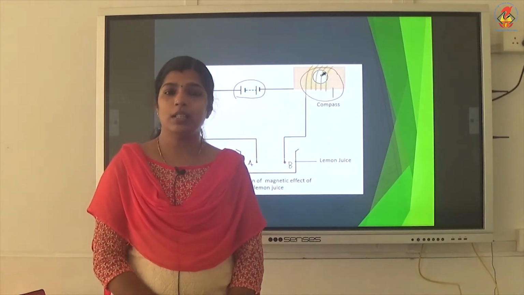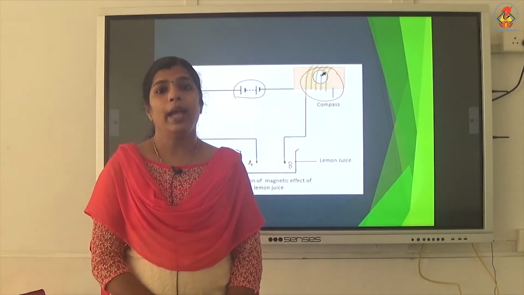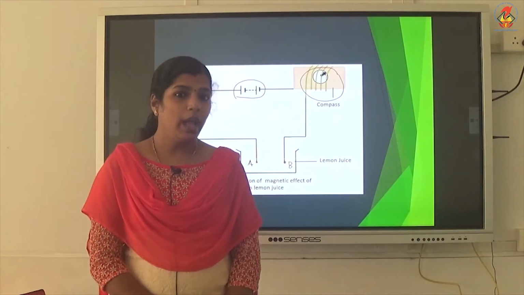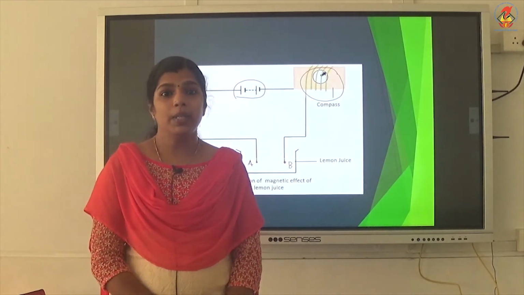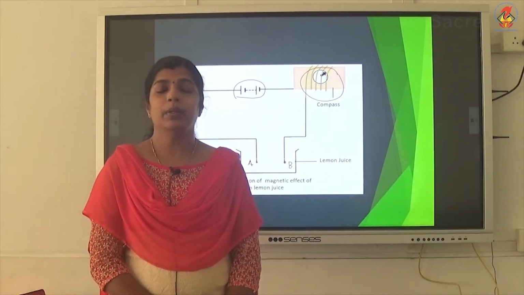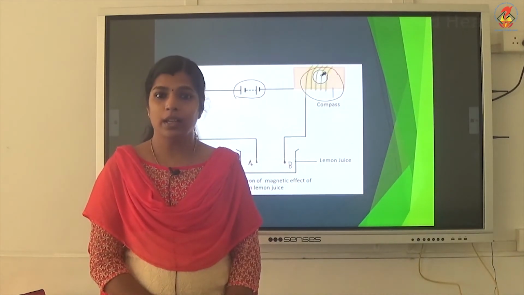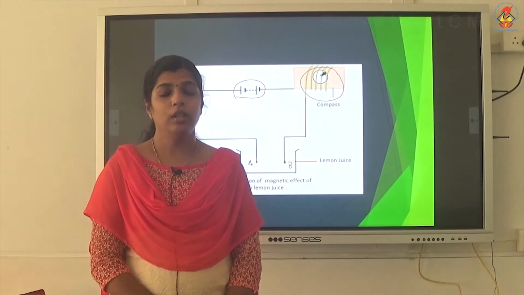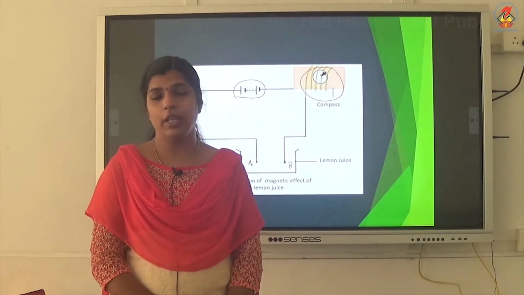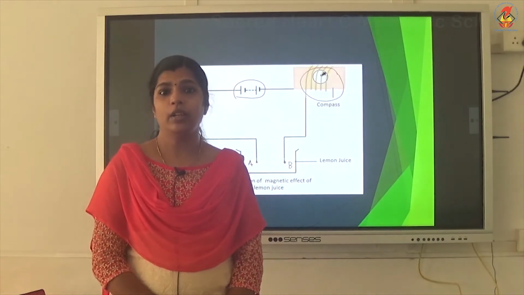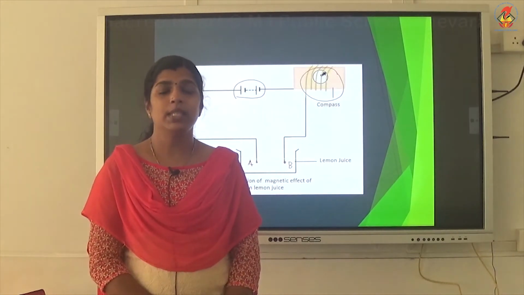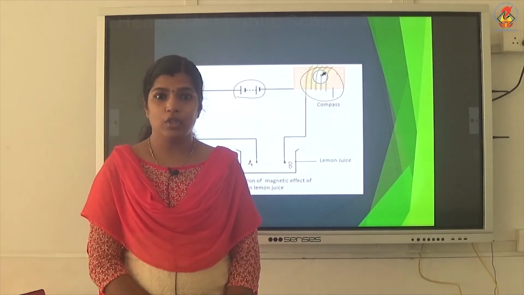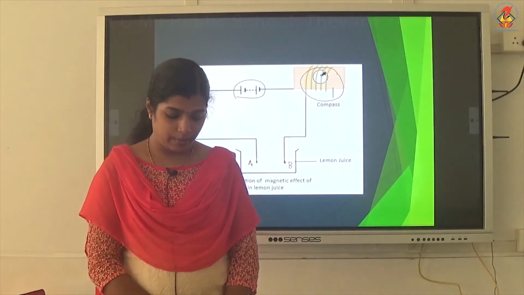So, when you take distilled water in a beaker and dip the two ends of the tester, the compass needle will not show any deflection and the bulb will not emit light, which means that it is a poor conductor of electricity.